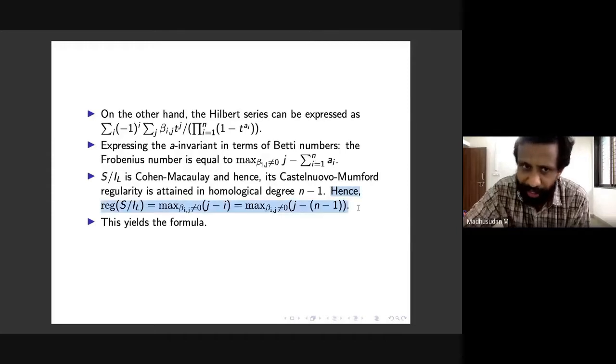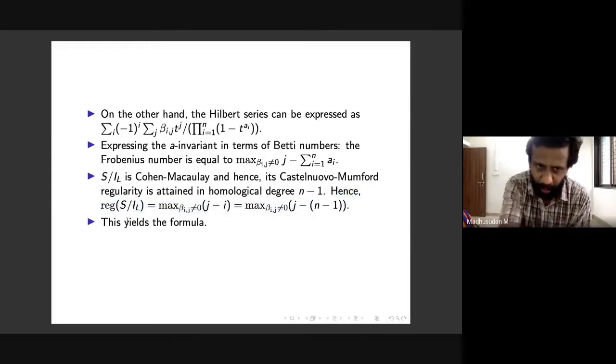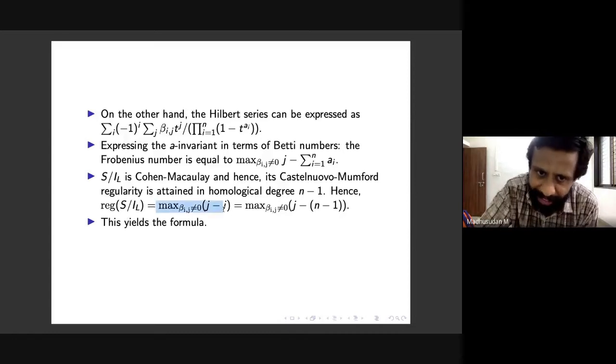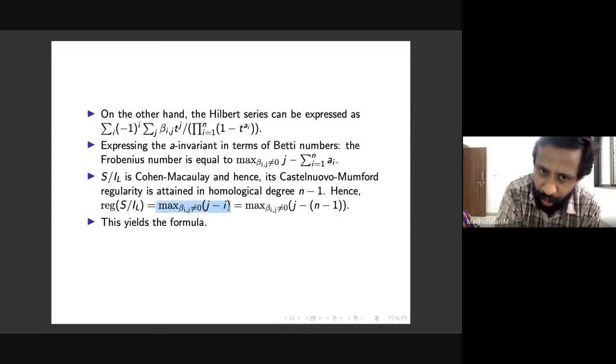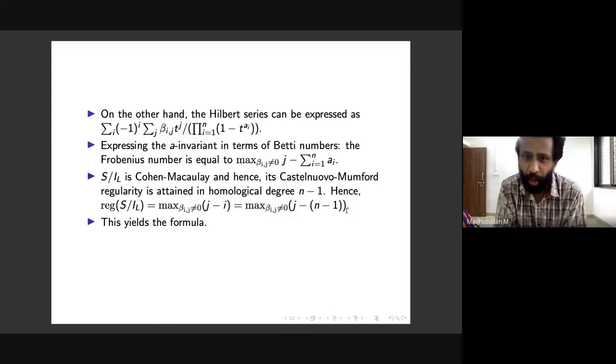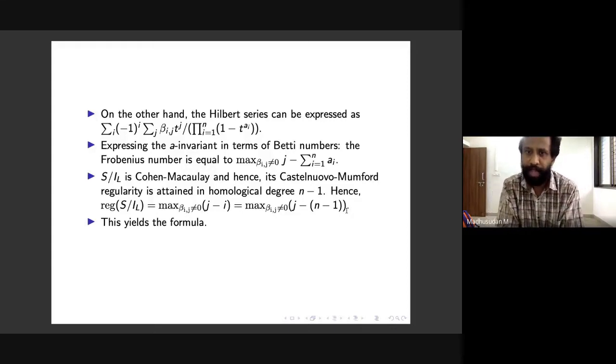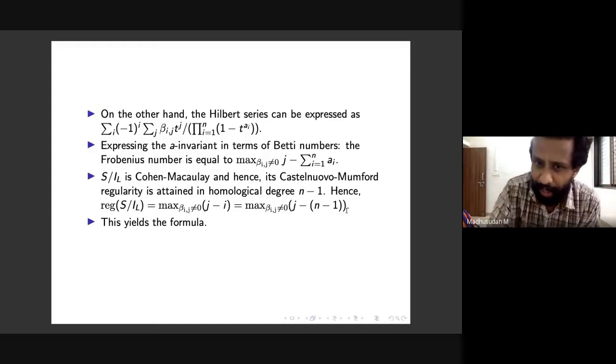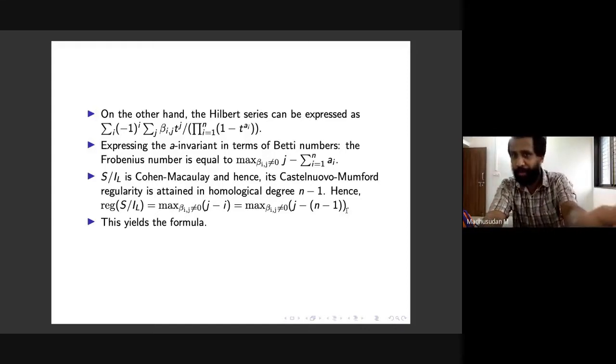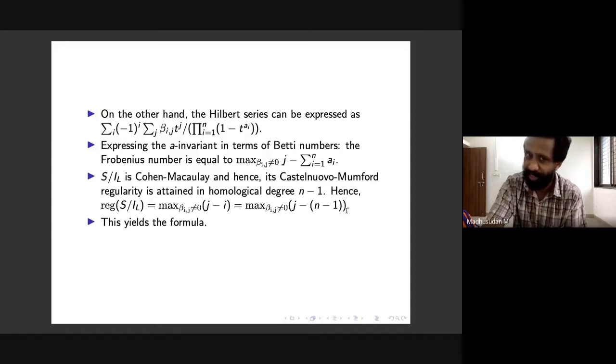If you put this together, you can see that the regularity of S mod IL, which is by definition the expression max over beta ij not 0 of j minus i, turns out to be the maximum over beta ij not 0 of j minus n minus 1. So you can put an n minus 1 instead of i there. Once you have this, the formula is immediate from here. It's just putting these two together, and the formula follows.